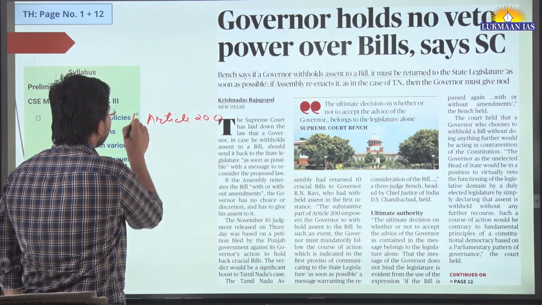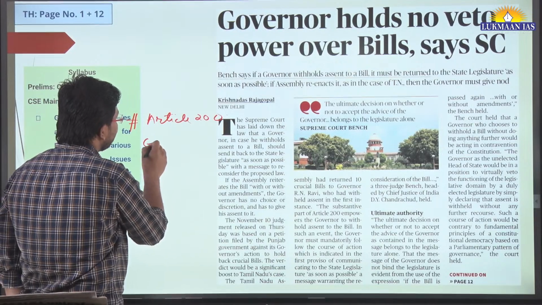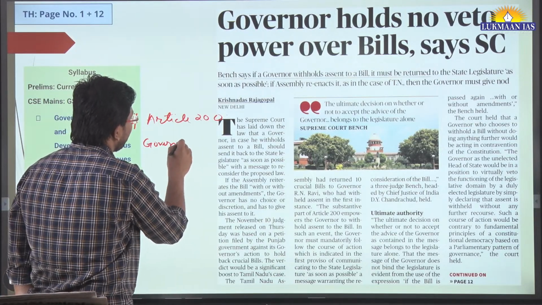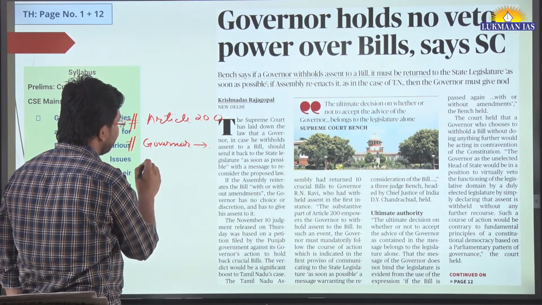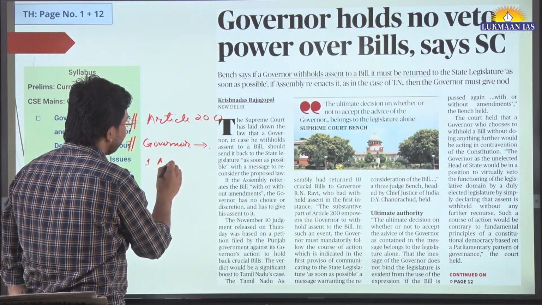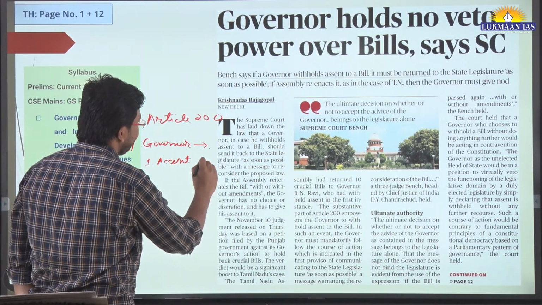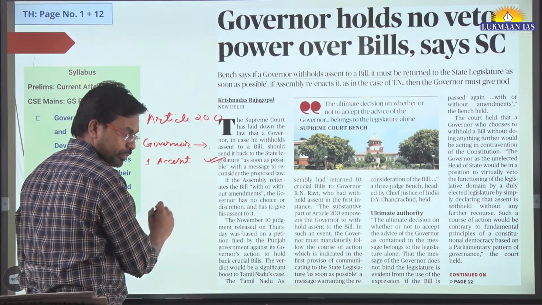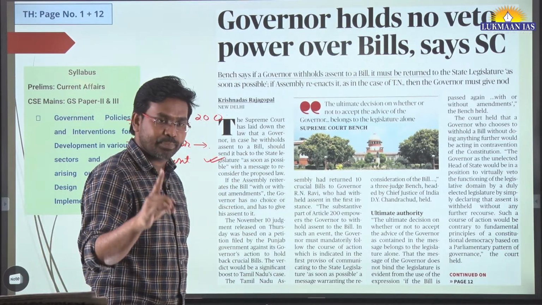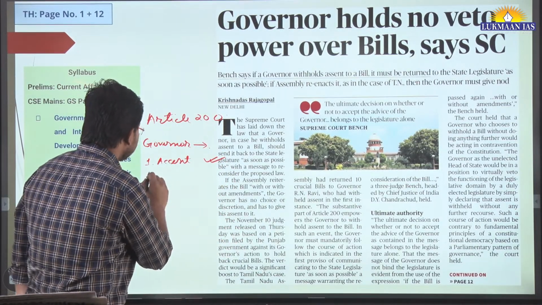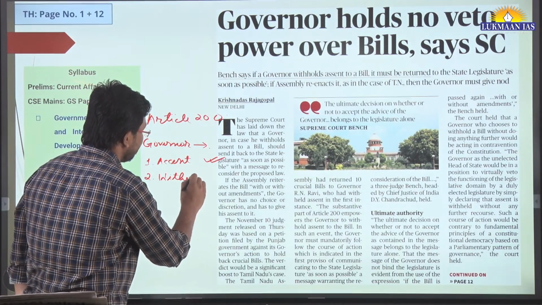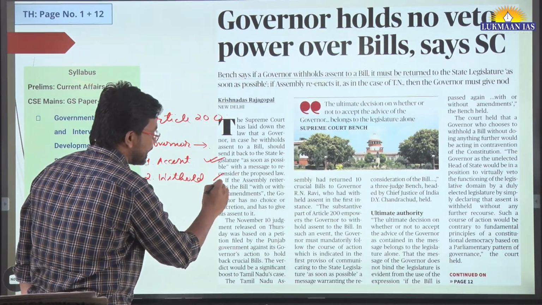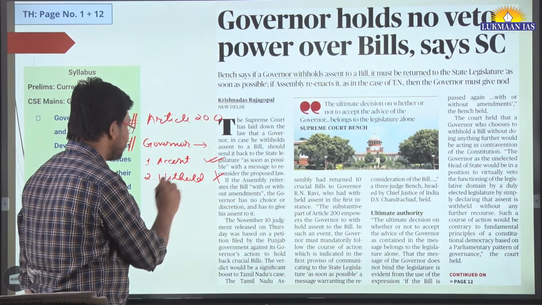Article 200 of the Constitution says that the governor has certain options when it comes to dealing with bills. One is to give his assent. Assent means to give his approval, and if he gives his approval, that bill becomes an act. Second, he can withhold his assent, which means to reject the bill. Then the bill is rejected.